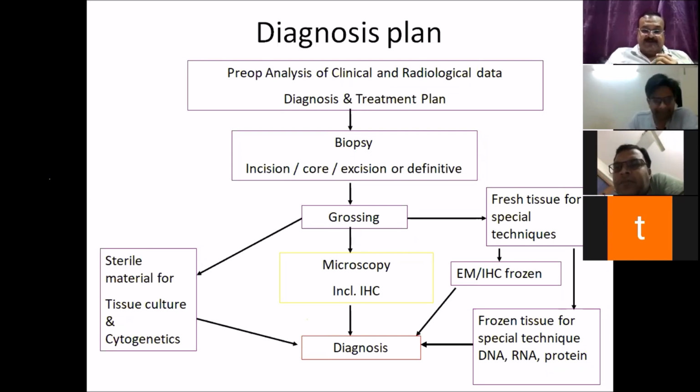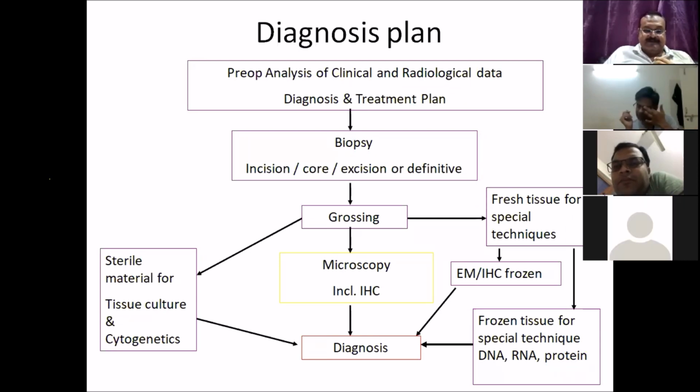The formalin vial is basically used for microscopy and immunohistochemistry, which gives you a diagnosis in almost 90% of the cases. But to confirm the diagnosis, the cytogenetic changes have to be defined in soft tissue sarcomas, and it is recommended that a tissue culture biopsy should also be taken in a tissue culture medium.